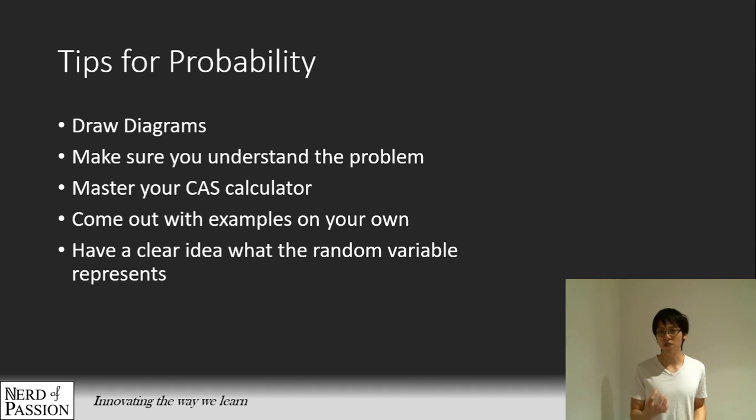And when it comes to random variables, especially for worded problems, have a clear idea what the random variable represents. Especially when we work through the calculation, we tend to forget what the random variable actually represents, and we get lost in the problem. If you define a random variable, define it very clearly right at the start: okay, let X be this. So you have a clear idea what it represents. This will save you a lot of heartbreak with the problem.